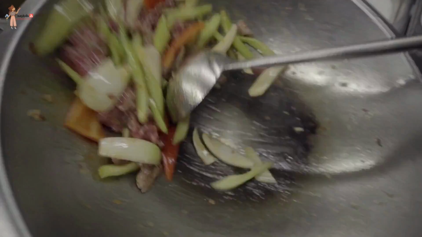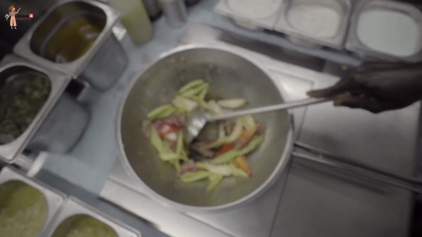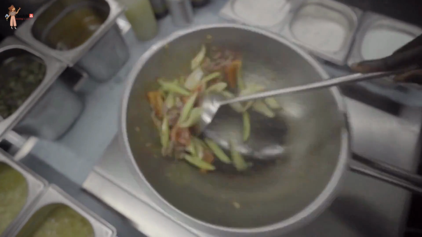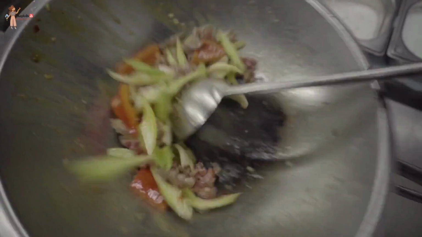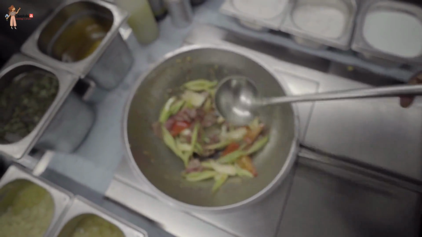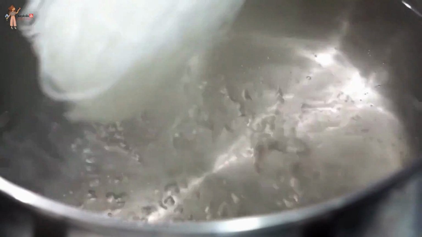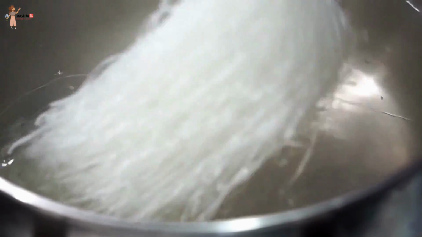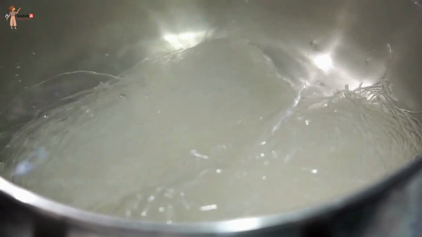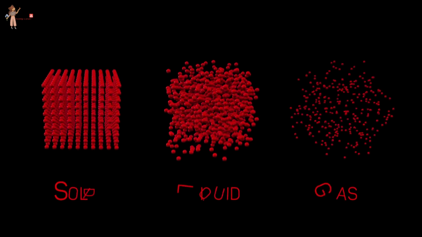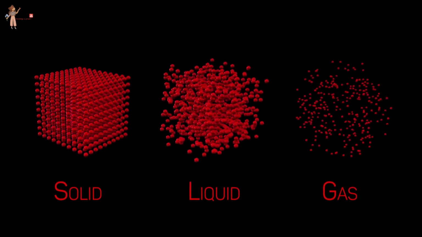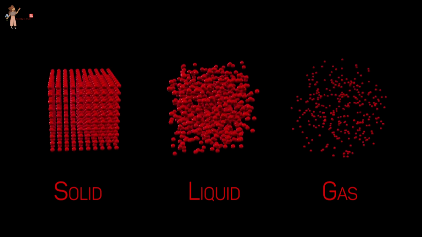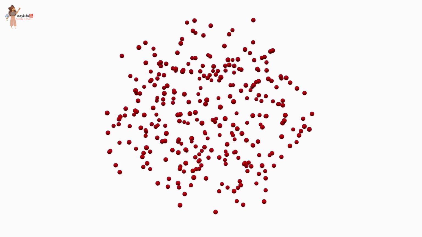The particles of the aroma of food mix with the particles of air, spread from the kitchen, reach us and even farther away. The smell of hot cooked food reaches us in seconds. Compare this with the rate of diffusion of solids and liquids. Due to high speed of particles and large space between them, gases show the property of diffusing very fast into other gases. In the gaseous state, the particles move about randomly and at high speed.